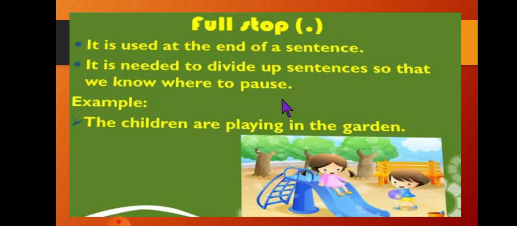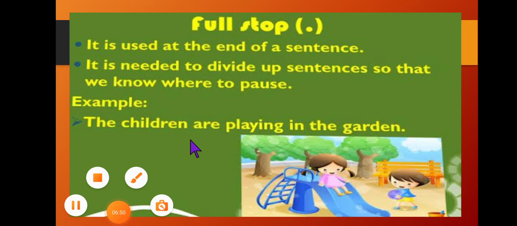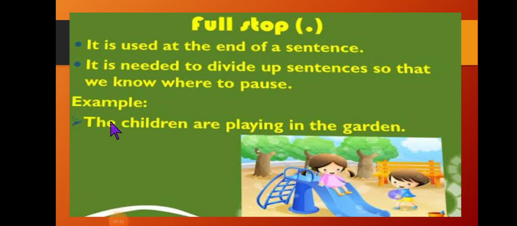Let's see an example. The children are playing in the garden. In this picture you can see both children are playing in the garden. So our one sentence is complete. This small yellow dot is called a full stop.